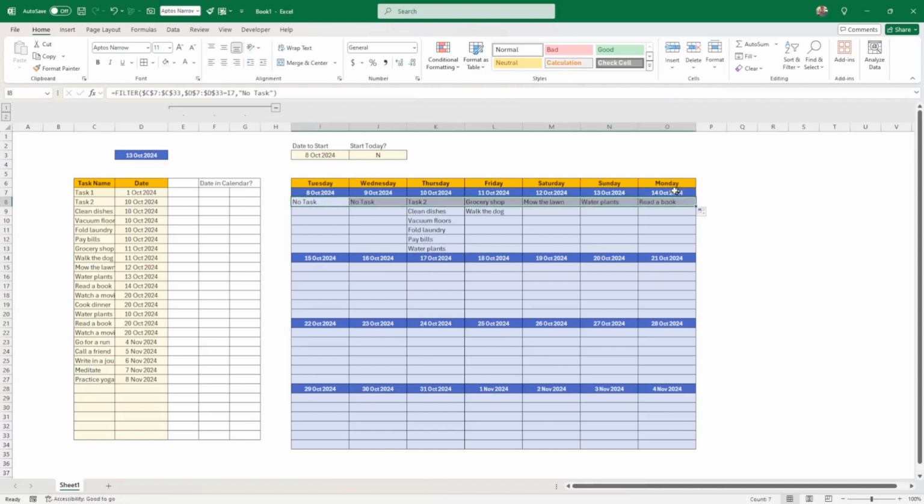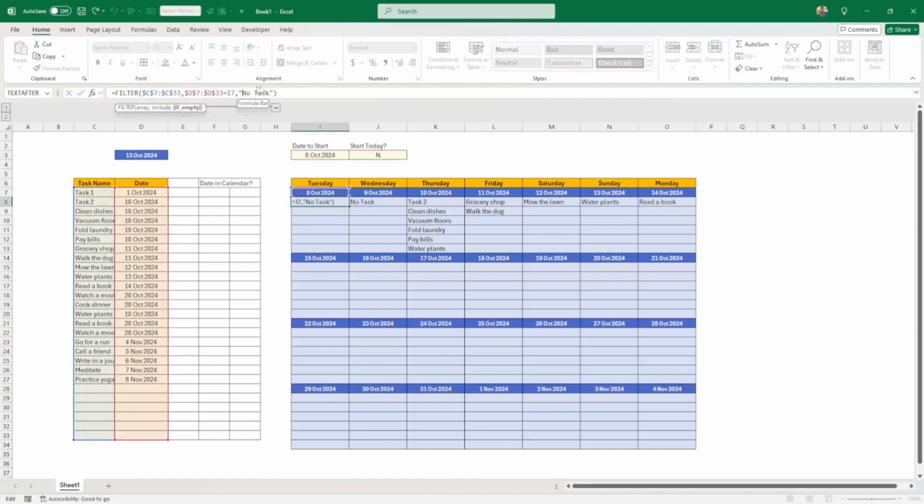Okay, that's better. Now, as we have locked this array and we have let this one free, quote unquote, that means that you can copy this formula all across the board. Now I said I didn't want a "no task", so what do I do? I just remove the "no task" and I put nothing instead. Okay, so let me just copy that across again.